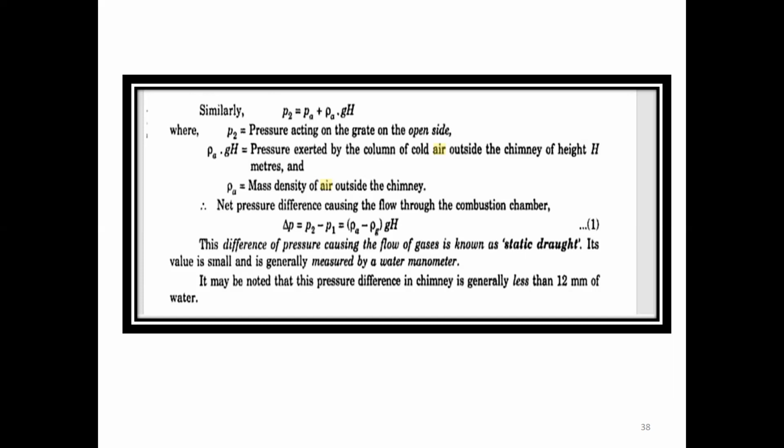So one thing you have to observe, as we discussed, a small pressure difference is created, we call it draught. And in this particular natural draught or chimney draught, we call this one static draught. The difference of pressure causing the flow of gases is known as static draught. Its value is small, that is what he is trying to tell you. And it may be noted that this pressure difference in a chimney is generally less than 12 mm of water. So while mentioning pressure difference, we sometimes talk about mm of mercury or other things, but here we are going to take it as 12 mm of water. Okay, next slide.